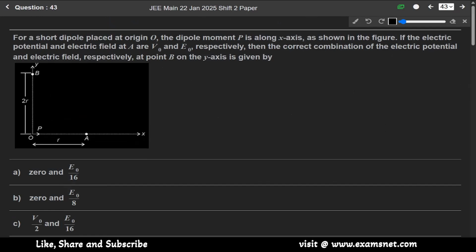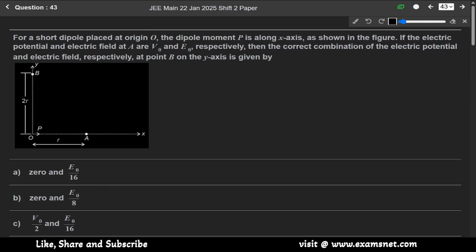For a short dipole placed at the origin O, the dipole moment P is along the x-axis. Okay, and as shown in the figure, if the electric potential and electric field at A are V naught and E naught respectively, then the correct combination of the electric potential and electric field respectively at the point B on the y-axis is given as.